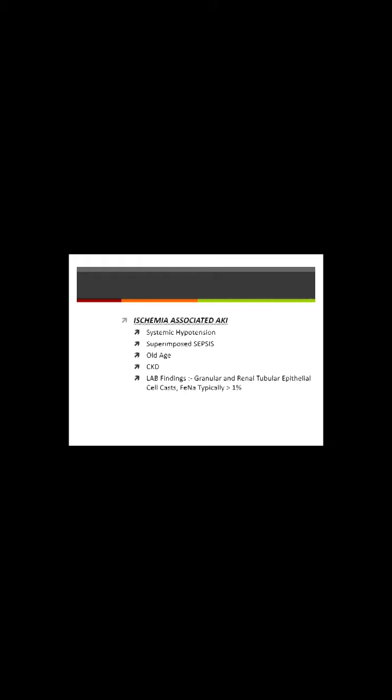Ischemia associated AKI again can be because of systemic hypotension due to any reason. It can be superimposed with sepsis. It is more pronounced in old age. Also, you can have a patient who is already a known case of chronic kidney disease that develops an acute on chronic kidney injury. Lab findings, you will see granular and renal tubular epithelial casts, and the FeNa is again typically more than 1%.